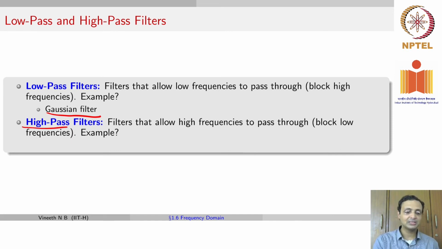And high pass filters are filters that allow high frequencies to pass through and block low frequencies. Can you think of an example here? It would be an edge filter, because an edge is a high frequency component, and it allows edges to go through but blocks out your low frequency components across your image.